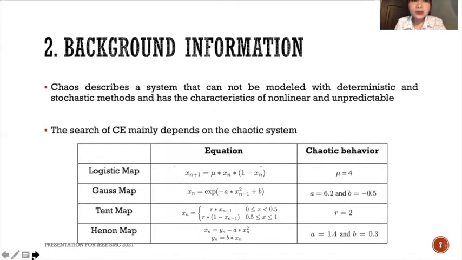About the chaotic system, chaos describes a system that cannot be modeled with deterministic and stochastic methods, and it has the characteristic of being non-linear and unpredictable. Logistic map, Tent map, Gaussian map, and Hilbert map. As you can see on the slide, these are the equations of this chaotic system, and the parameter setting here is the one that will lead the chaotic system into chaos.